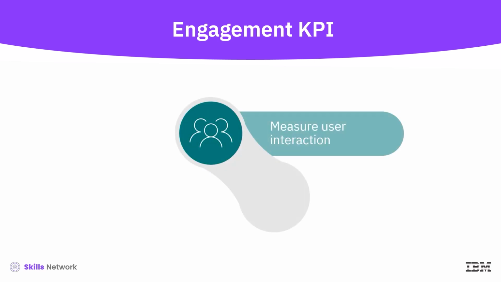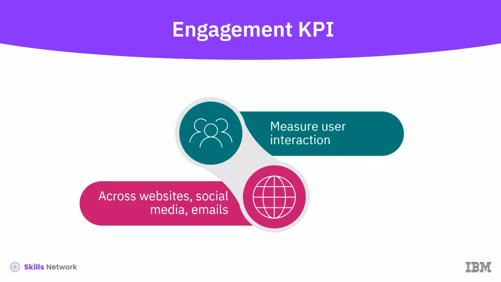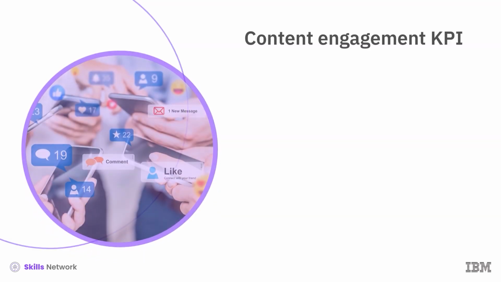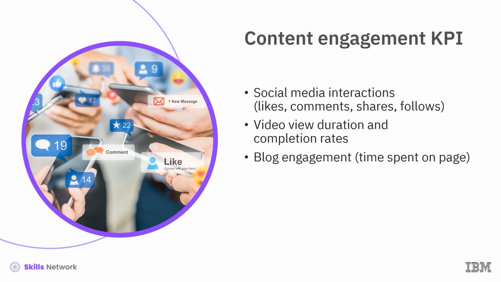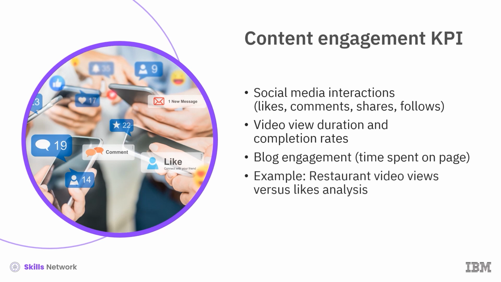Engagement KPIs measure how users interact with digital content, whether on websites, social media, or emails. Content engagement. This includes social media interactions like likes, comments, shares, and follows, video view duration and completion rates, and blog engagement metrics like time spent on page. For example, if a restaurant posts a recipe video on Instagram that gets 10,000 views but only 100 likes, it may indicate that while people watch it, they are not engaging.